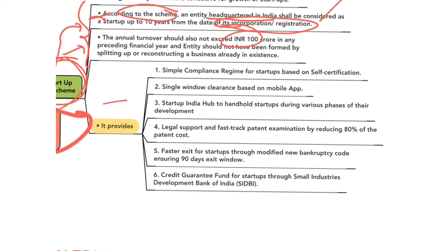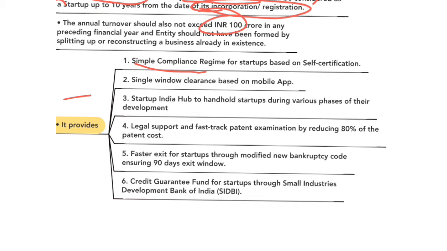The scheme provides a simple compliance regime for startups based on self-certification. That is, the scheme provides for self-certification with respect to 9 labor and environmental laws. Self-certification means the startup itself making an official declaration that it complies with regulatory standards and procedures even without producing any substantial evidence.